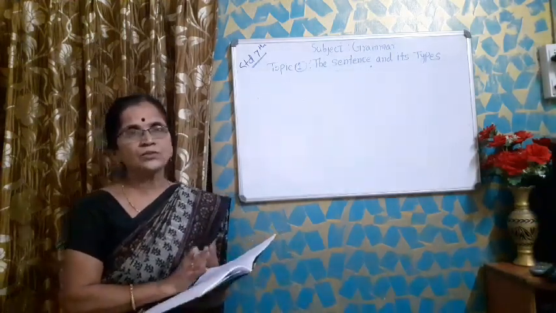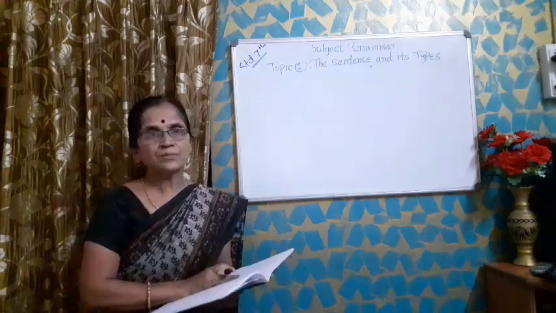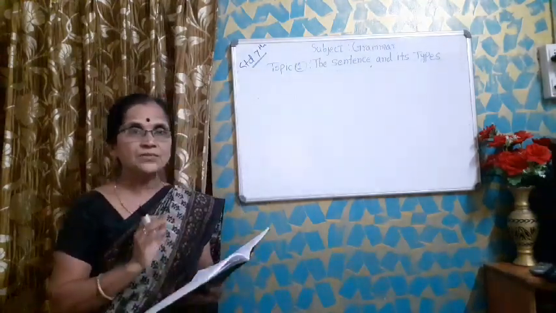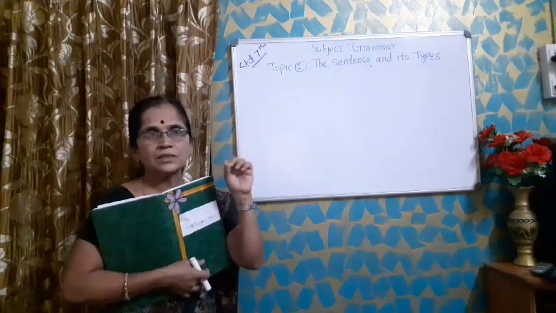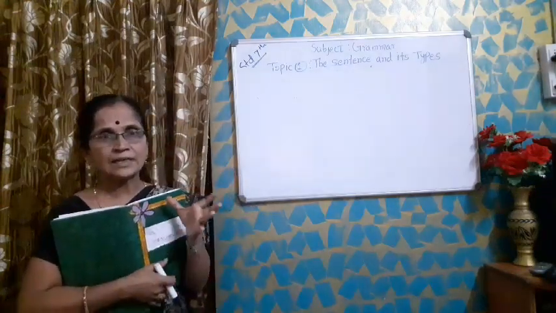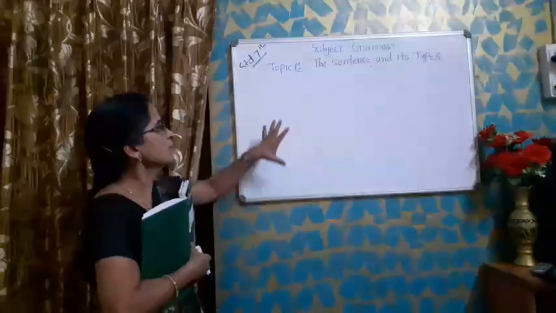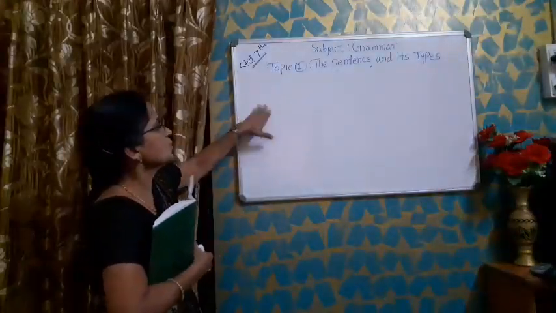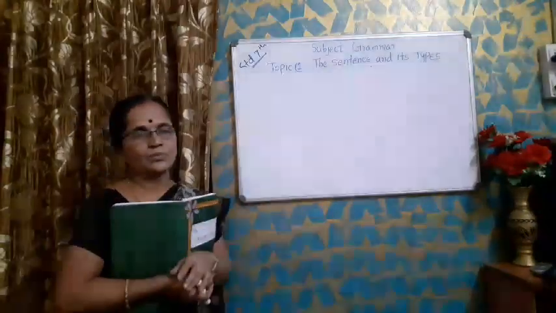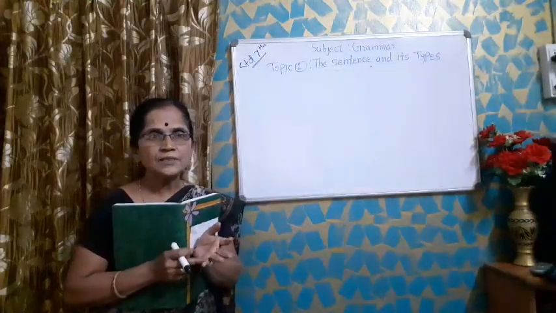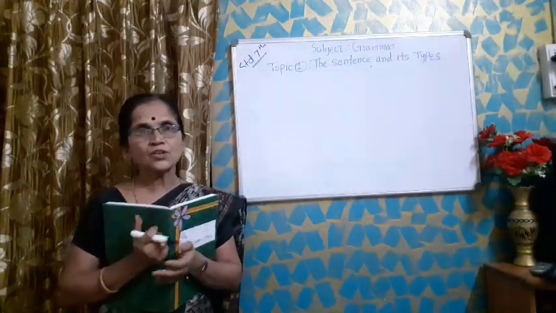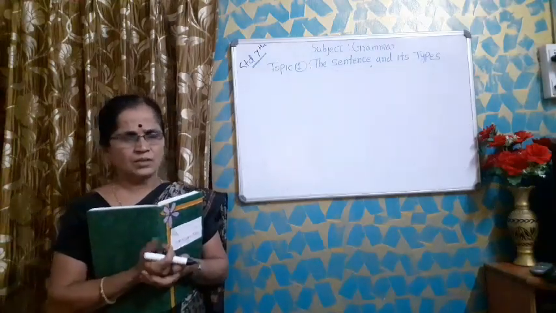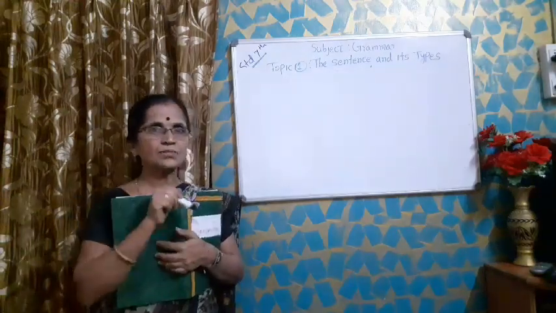Now we will start the types of sentence, or classification of the sentence. How is the classification of sentences done? What criteria is used for that? There are two criteria used for classification of the sentence. The first is the nature of the sentence and the second is the structure of the sentence. Now there should be a question mark.